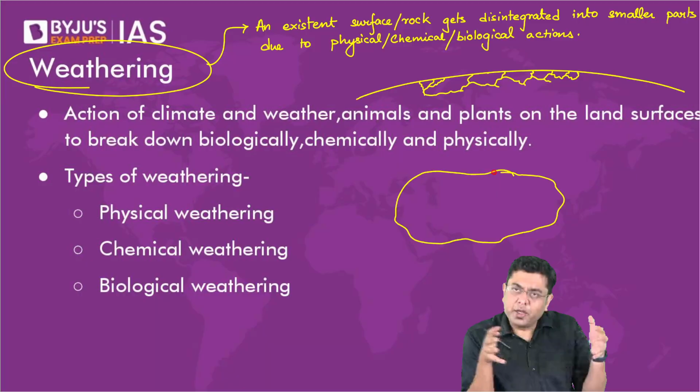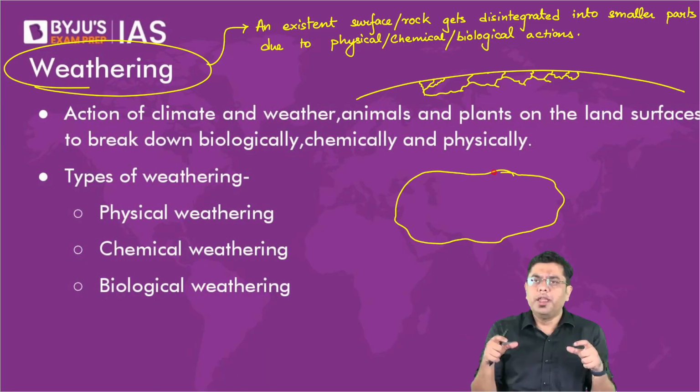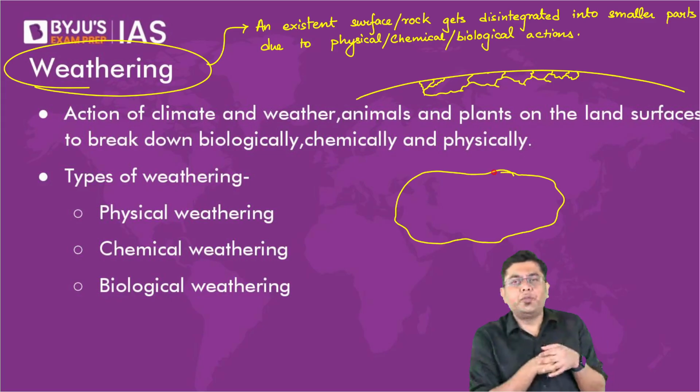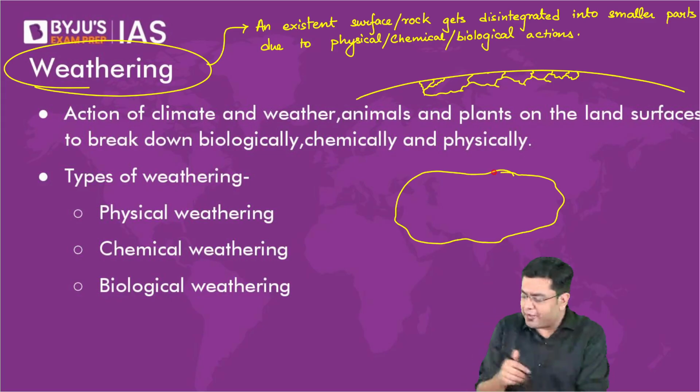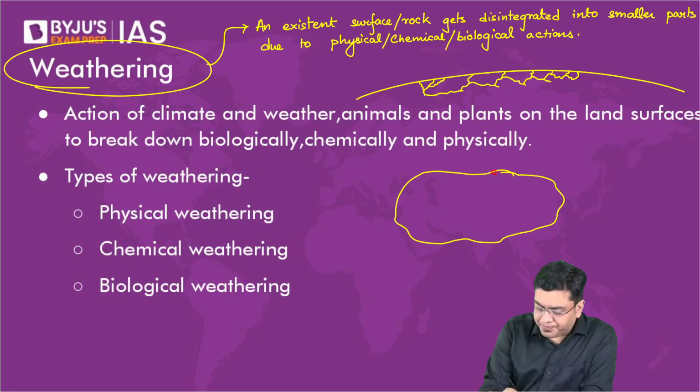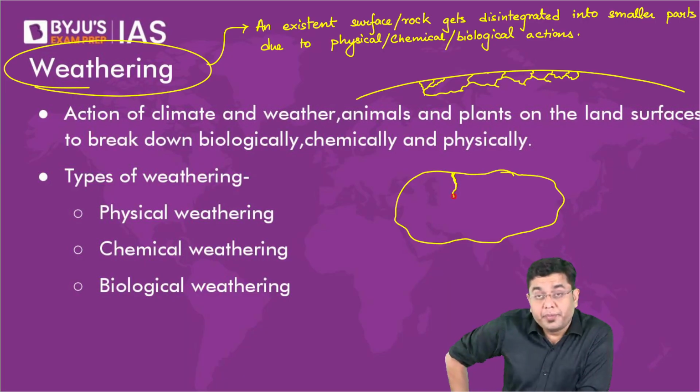This expansion and contraction sometimes weakens the structure of the rock itself. And due to that weakening of the structure, you have the development of, let's suppose, a crack.